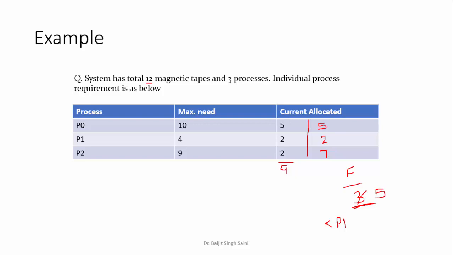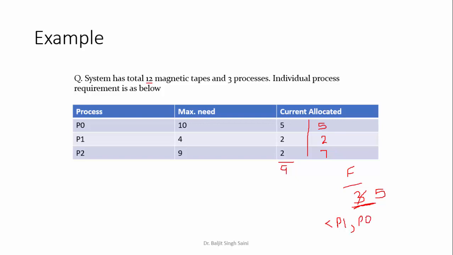It's a simple formula. Out of 3 you had allocated 2, and it already had 2. So simply current plus this available 3 will give you the new available. Okay. 5 are now available with the system. Now with this 5, whose request can be satisfied? P0 or P2? So that is P0.